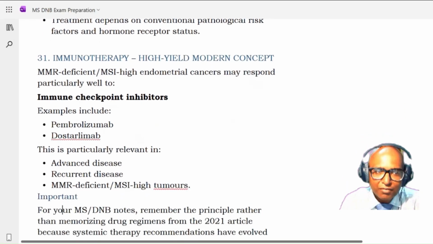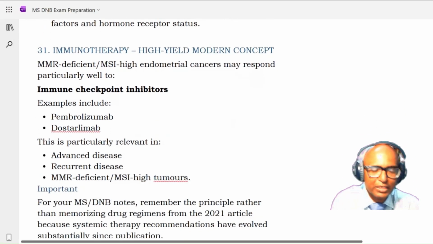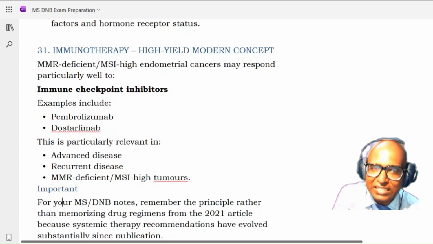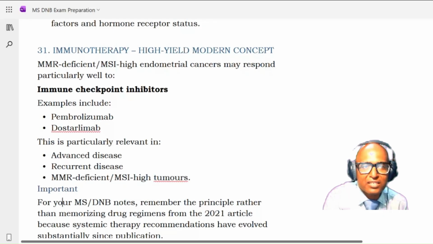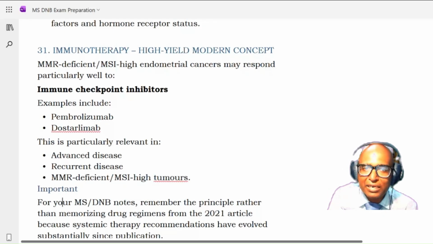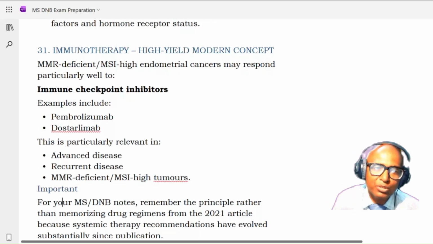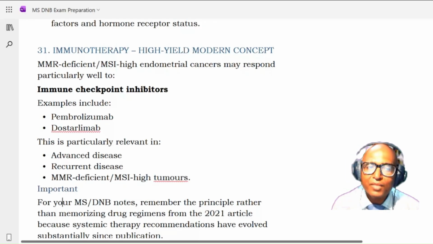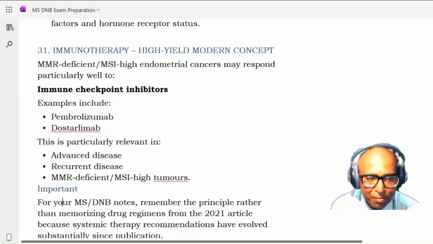A few words about immunotherapy. Especially in MMR deficient or microsatellite instability high endometrial cancer, if the MSI is high, endometrial cancers may respond particularly well to immune checkpoint inhibitors. So in immunotherapy, we use immune checkpoint inhibitors, and examples are pembrolizumab and dostarlimab.